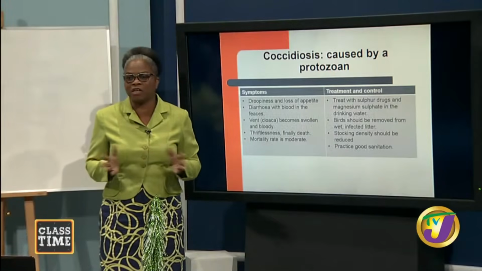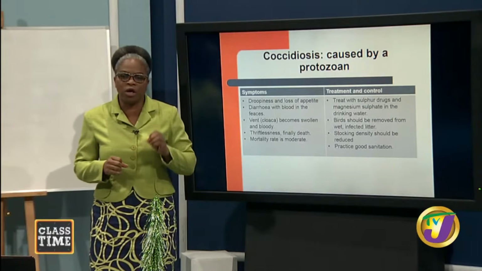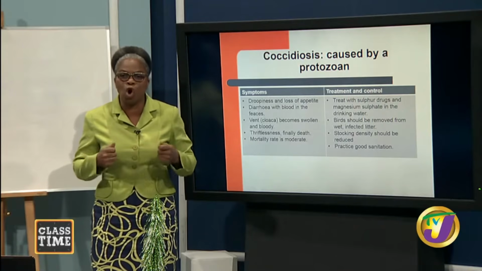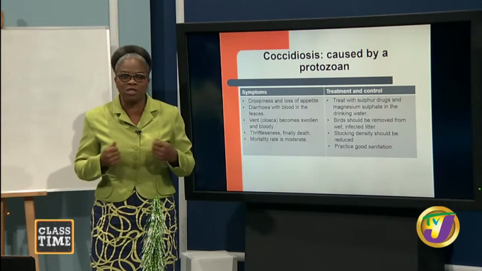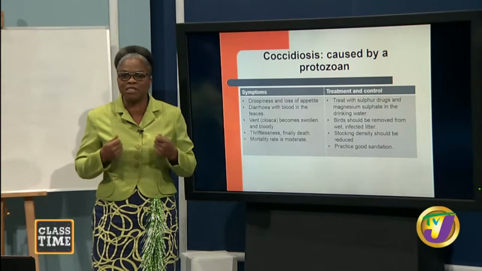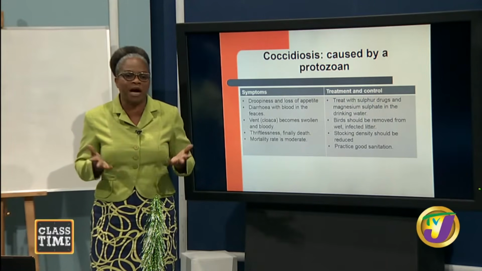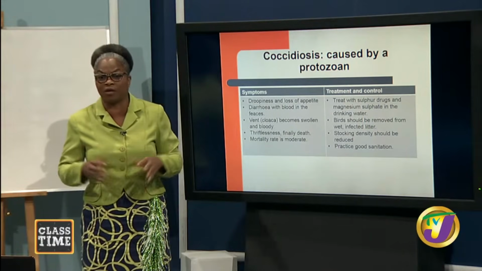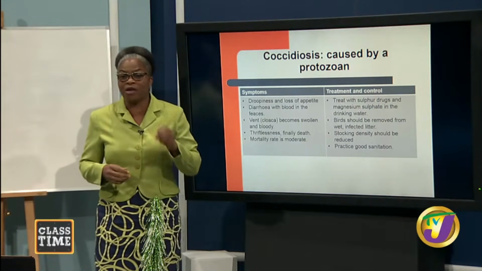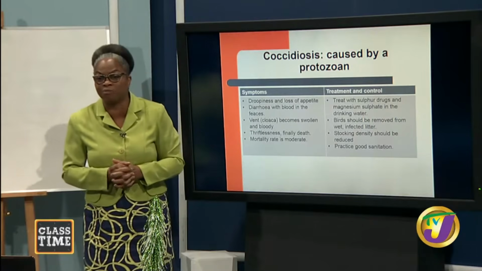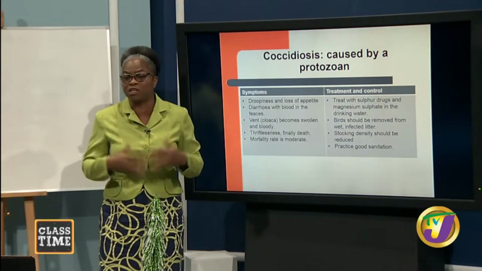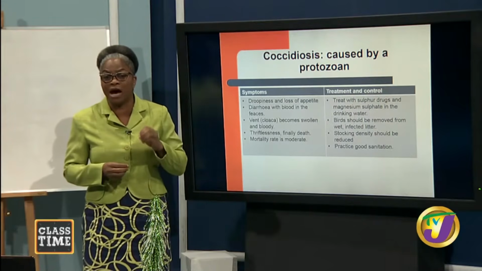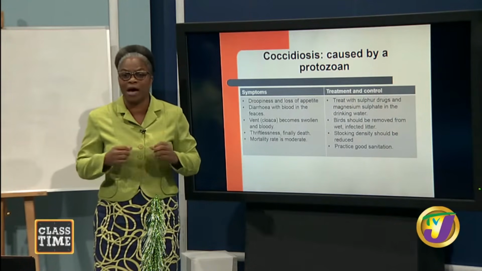If your chickens are, let us say, at 4 weeks, you're weighing them to make sure that you can take them out at 5 weeks. You don't want to take them into 6 weeks because they may start to die. If you decide to keep them longer, they'll just start to drop inside the house and die. So what you need to do is find out from your market what weight they require, and you need to slaughter those chickens as quickly as possible. Coccidiosis is not passed on to human beings, so it is okay to consume this meat. So those are the things we need to pay attention to as managers.